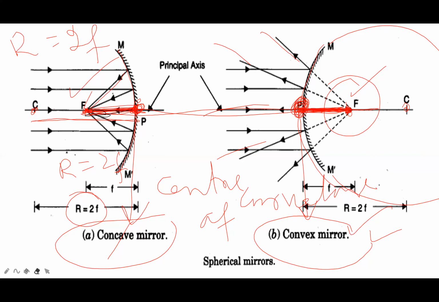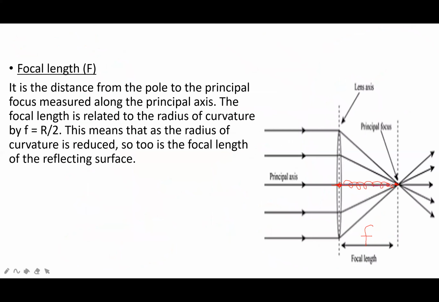Again, the distance between this point and this point is called focal length. Next diagram. This distance is called focal length. This is principal focus. This is lens. This line is called principal axis.